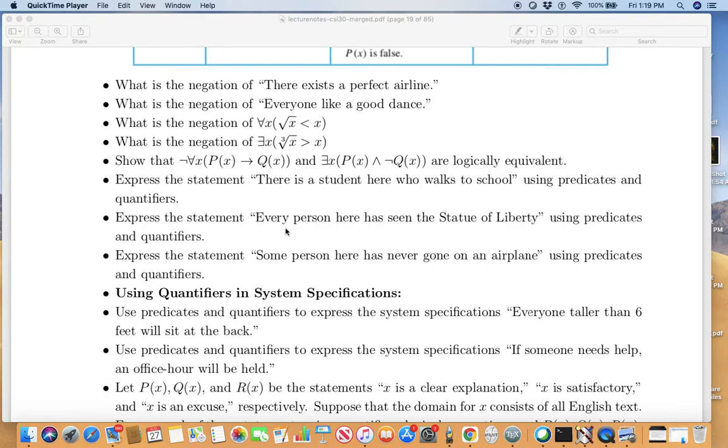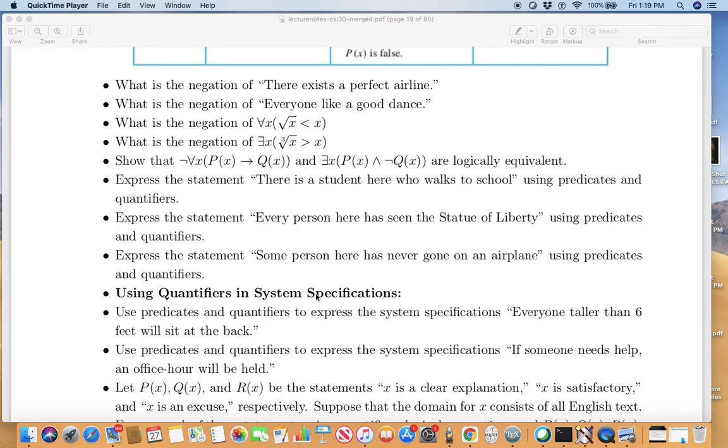Express the statement "Every person here has seen the Statue of Liberty" using predicates and quantifiers. Express the statement "Some person here has never gone on an airplane" using predicates and quantifiers. So you see, these are all short exercises for you to try. If something is unclear, reach out to me, okay?